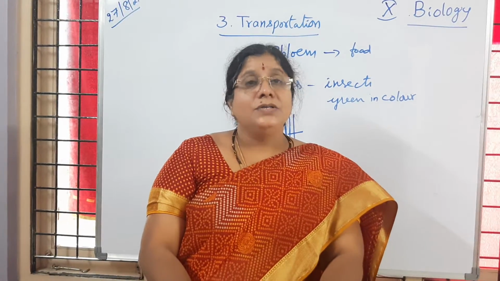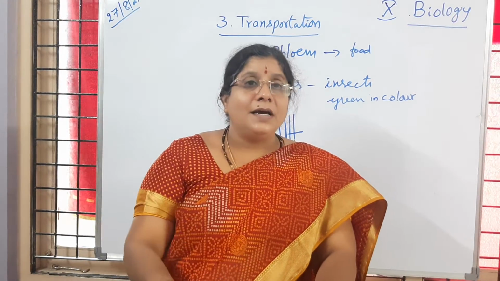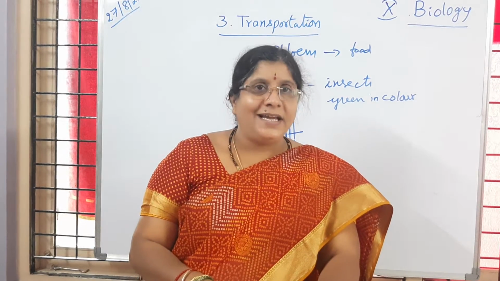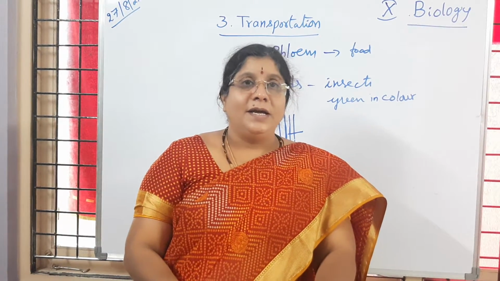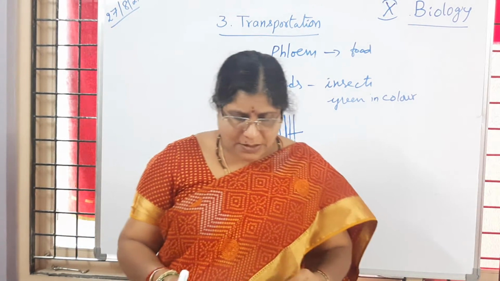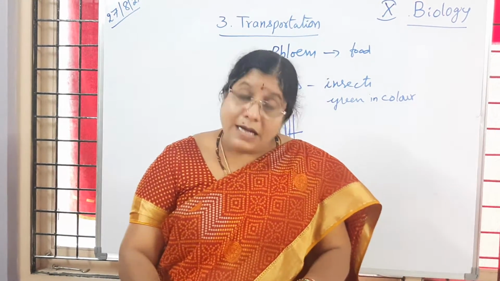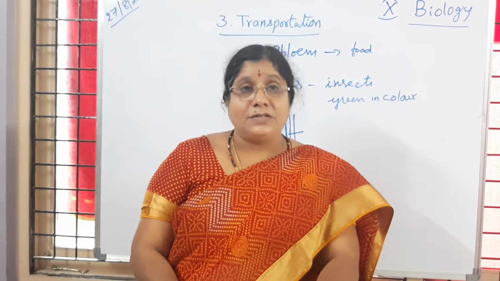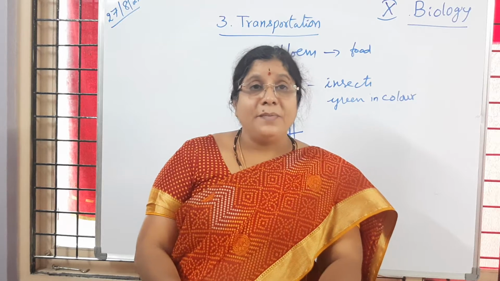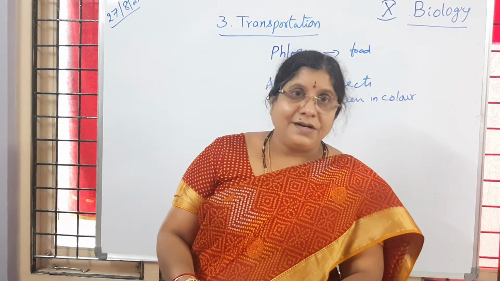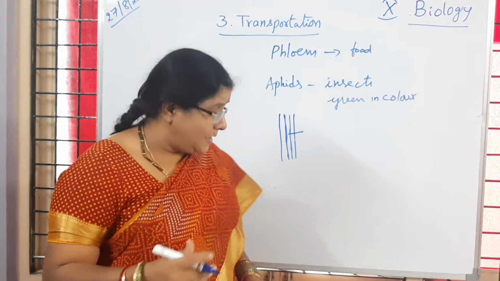Is it clear to you? So with this activity we can learn that phloem is helping in transporting the food prepared by plants in photosynthesis. Now we can do another activity also, to see how phloem is helping in transporting the food material, and how it is helping in the growth of the plants.